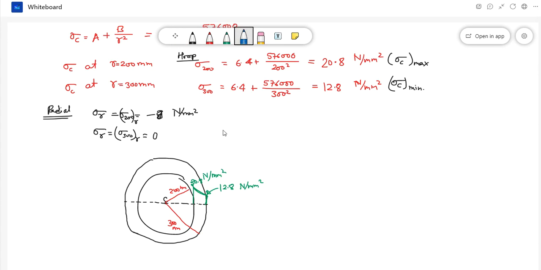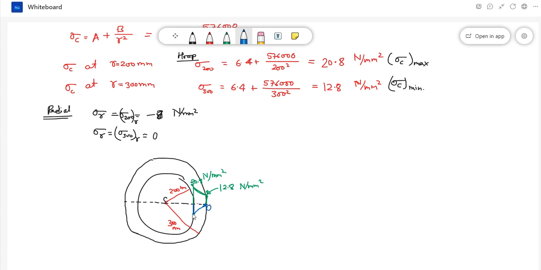Now let me draw stress distribution curve for radial stress. Okay, so radial stress I am using this pen. Radial stress at inner surface is, because it is negative, so I will draw downward side. Okay, and at this point it is 0, so I am taking this curve as 0. So like this, it should meet at this point.